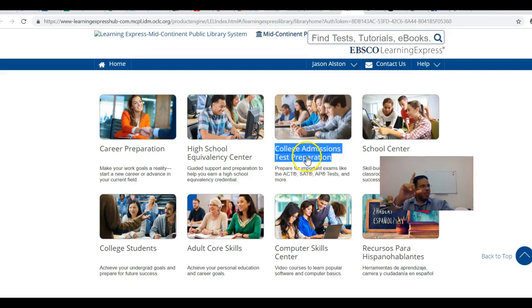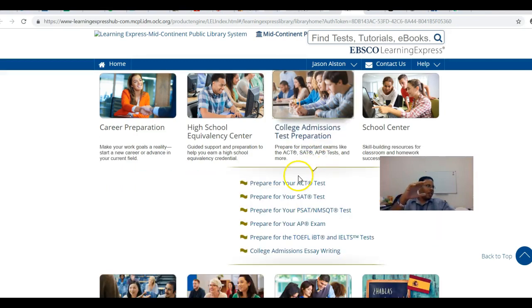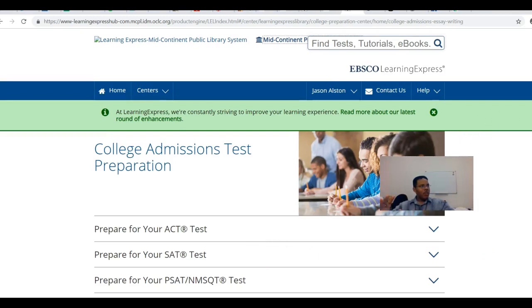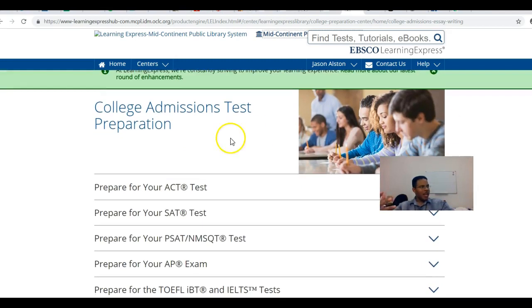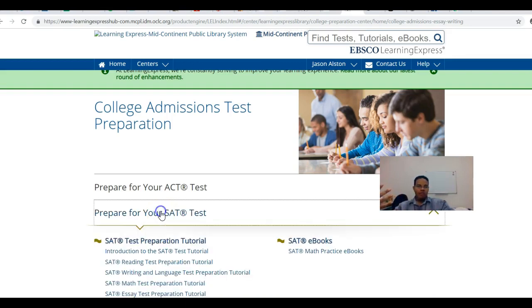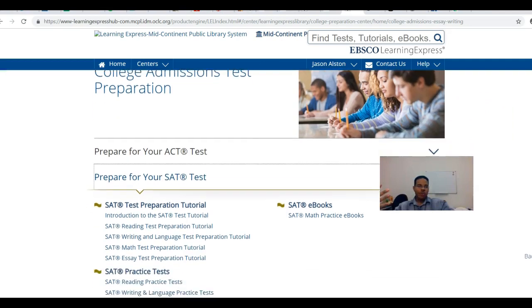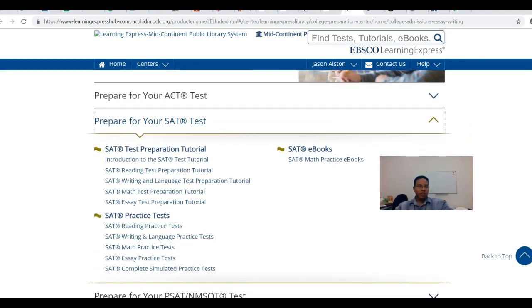College admissions test preparation. If you click on that, you will have options to prepare for various college tests, including the ACT, the SAT, the PSAT, AP exams, and so forth. These resources are very good. What these do is they give you tips and access to ebooks and things of that nature so that you can use those in order to sharpen up your skills as you are trying to pass classes or prepare for the SAT and things of that nature.